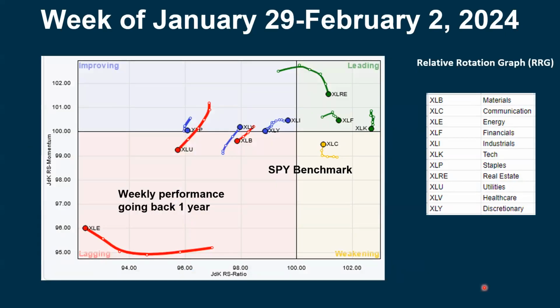Here's the relative rotation graph, where the areas that are looking strong, we are seeing real estate show some improvement, and that's as interest rates were coming down. But you can see this is starting to roll over now. The financial sector is still looking pretty strong, and we have tech, one of the stronger areas. Communication is starting to turn back up and showing some improvement, where we have way over here in the lower left-hand corner, that's the weakest of the week. That is the energy sector.